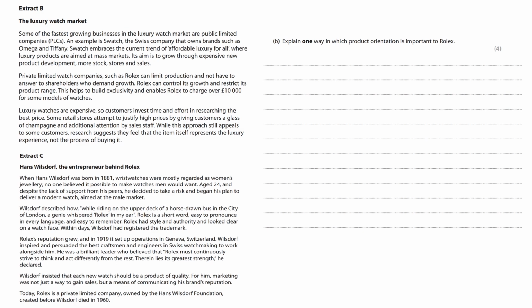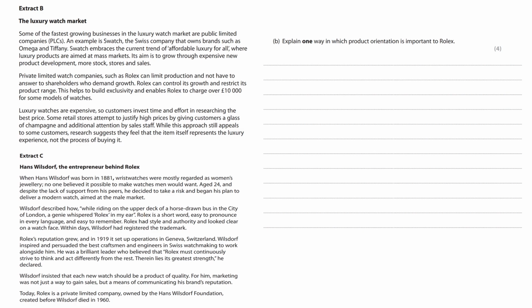Luxury watches are expensive, so customers invest time and effort in researching the best price. Some retail stores attempt to justify high prices by giving customers a glass of champagne and additional attention by sales staff. While this approach still appeals to some customers, research suggests that they feel that the item itself represents a luxury experience, not the process of buying it. Let's take a look at Extract C.